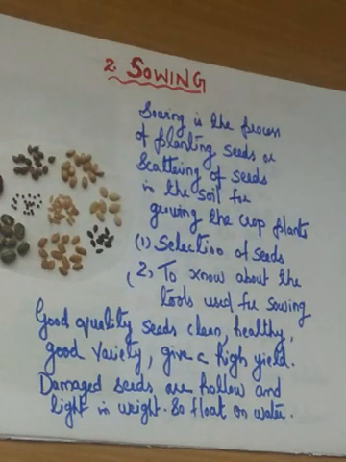Then how will we separate good quality seeds from damaged seeds or bad seeds? Damaged seeds are hollow and light in weight, so they float on water. When we put seeds in water, healthy seeds will sink, but damaged seeds will float on water because they are hollow and light in weight.